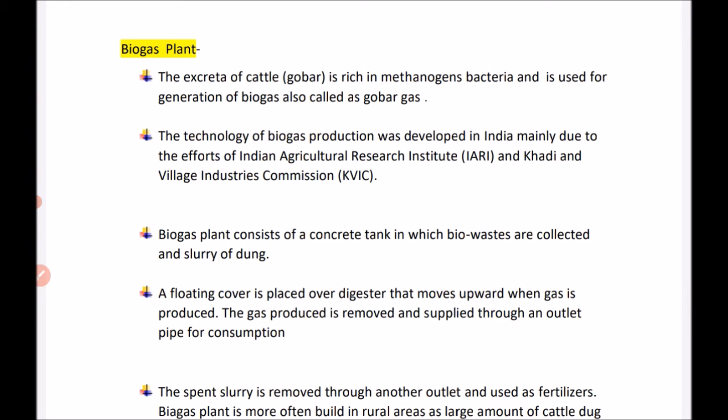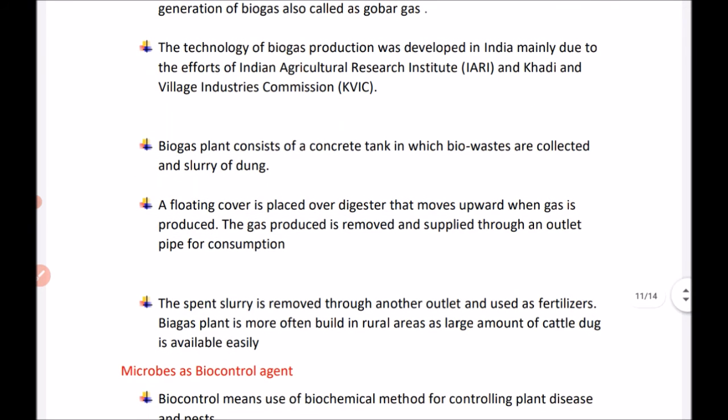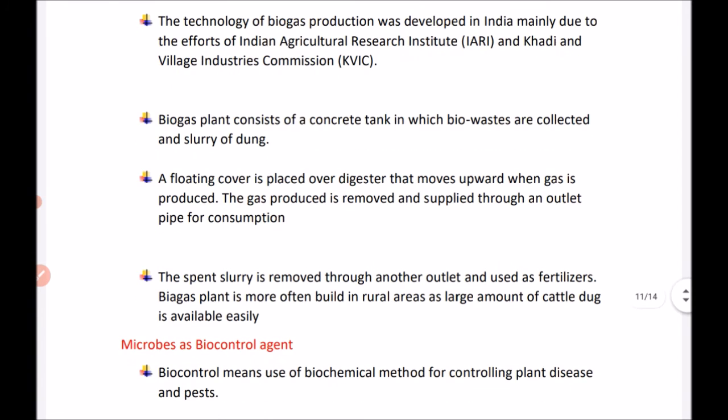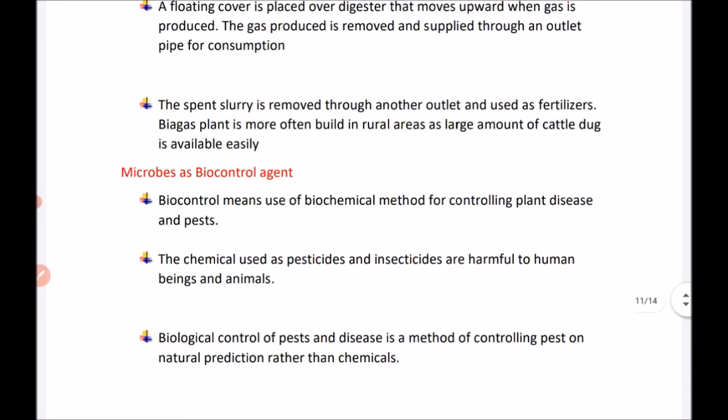This biogas plant consists of a concrete tank in which the bio-waste is collected as slurry. A floating cover is placed over the digester that moves upwards when the gas is produced. The gas produced is removed and supplied through an outlet pipe for consumption. The spent slurry is removed through another outlet and used as fertilizer. Biogas plants are more often built in rural areas, as a large amount of cattle dung is easily available.